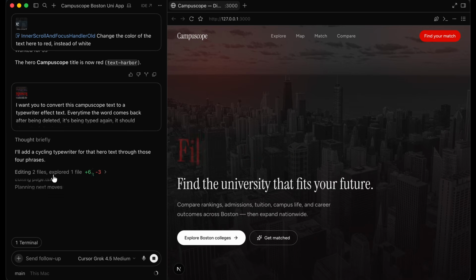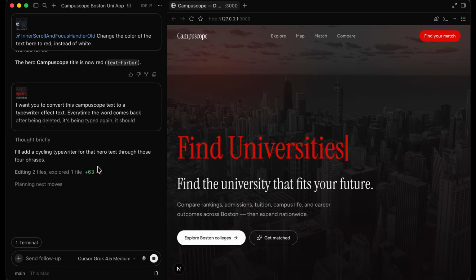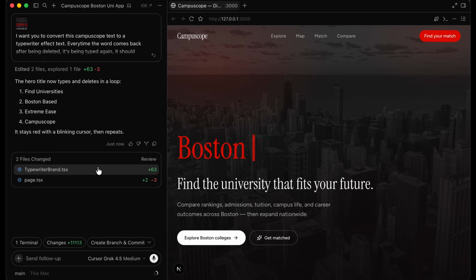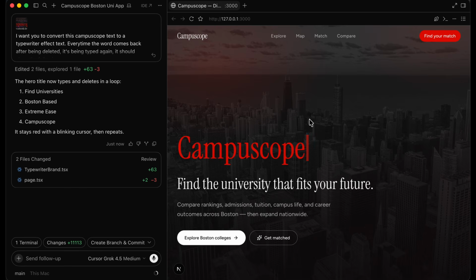It's editing typewriter.brand.tsx, and this is what I'm talking about. This looks amazing. This is exactly what I'm talking about. And as you can see, now we have a typewriter effect. So anybody opens our application, this is what they see. So this is how you can implement new features into Cursor.